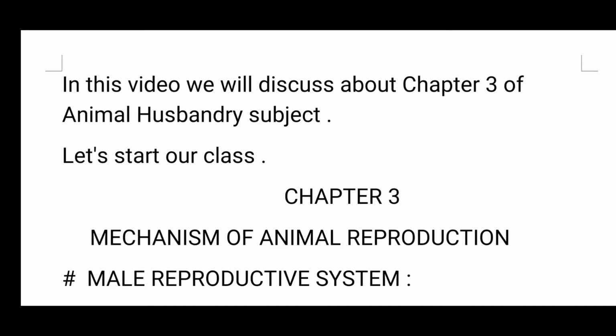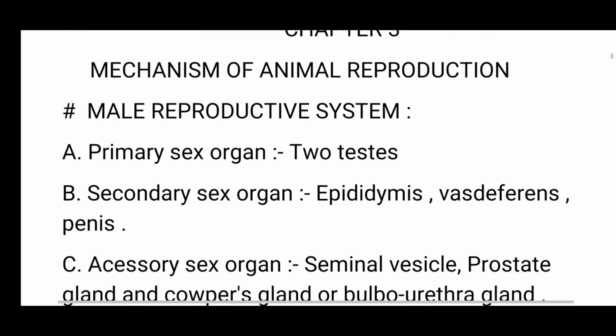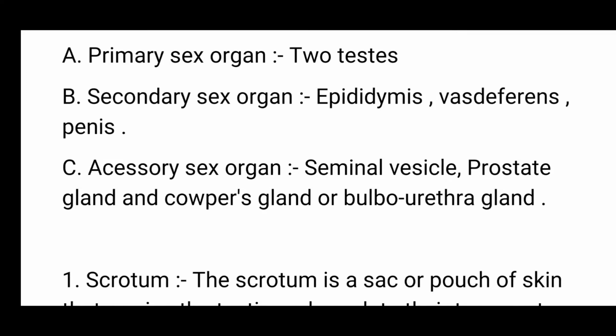Let's start our class. Chapter 3, mechanism of animal reproduction. First, male reproductive system. Its content: primary sex organ, 2 testes. Secondary sex organs: epididymis, vas deferens, penis. Third, accessory sex organs: seminal vesicle, prostate gland, and Cowper's gland. It is also called bulbourethral gland.